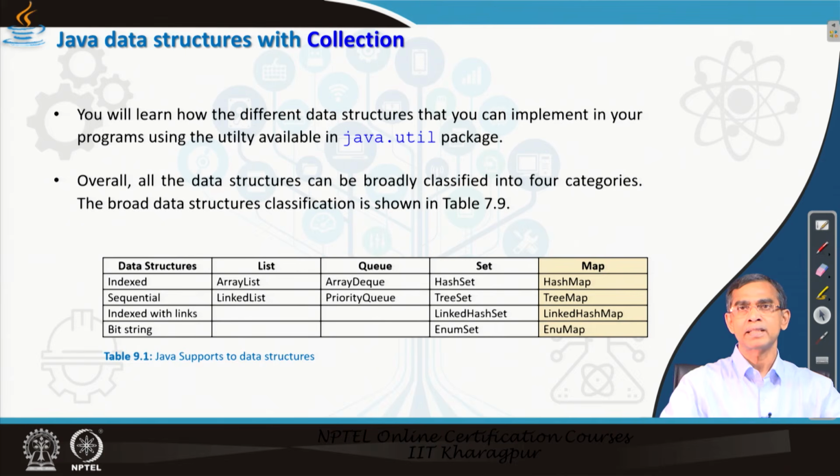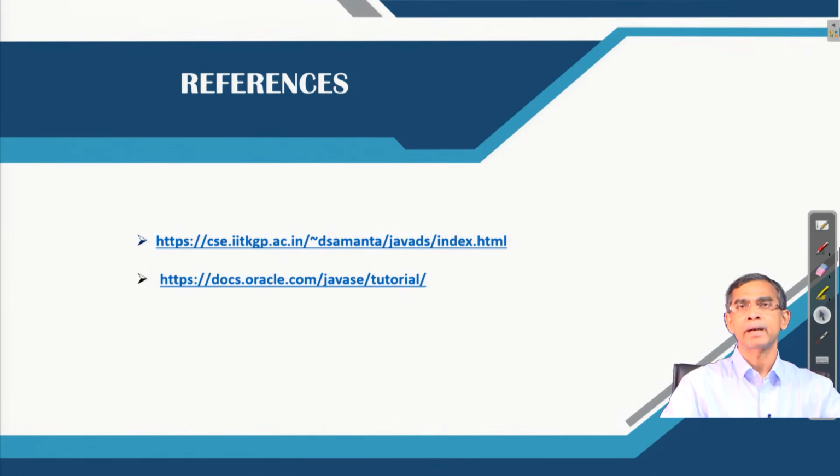Now, finally, whatever map collections we have discussed can broadly be categorized into four. One is HashMap, which follows an index data structure. TreeMap follows a link structure, then LinkedHashMap follows the sequential concept, and the EnumMap follows a string structure or bit string form.